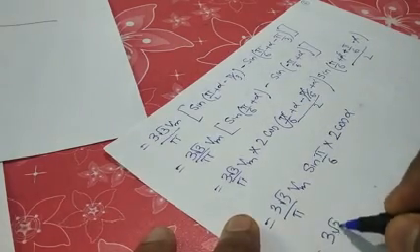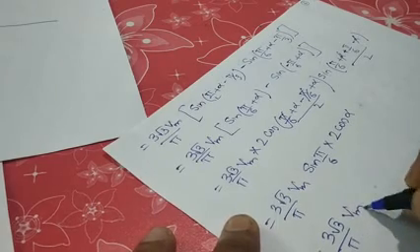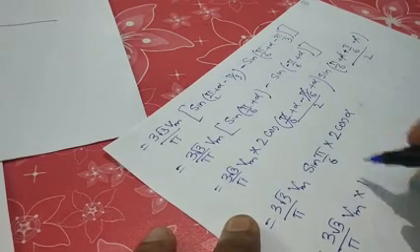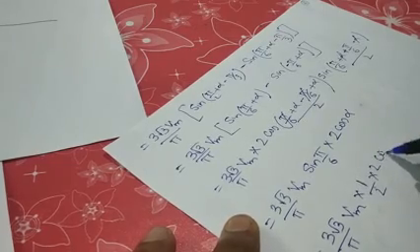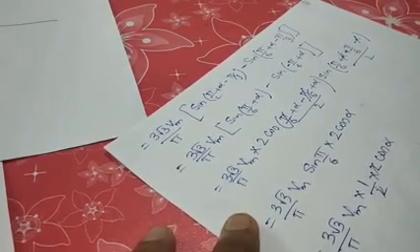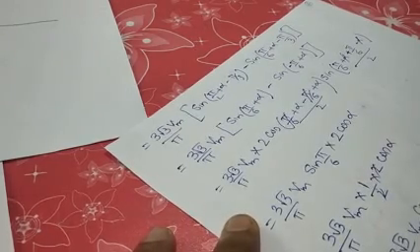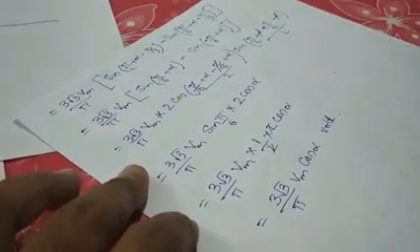So it is 3 root 3 by pi Vm into sin pi by 6, 1 by 2 into 2 into cos alpha. So this will be cancelled. So the final expression will be this volt.